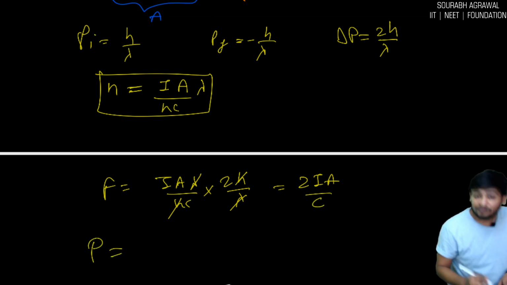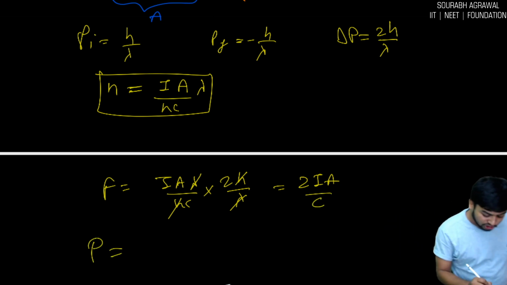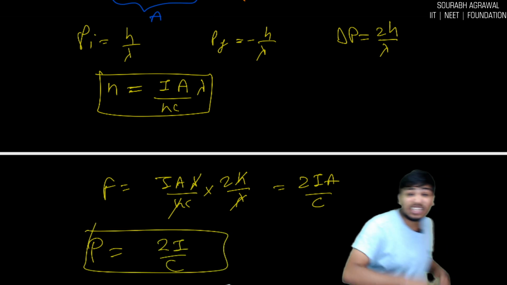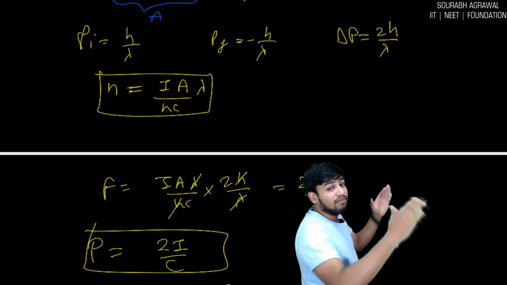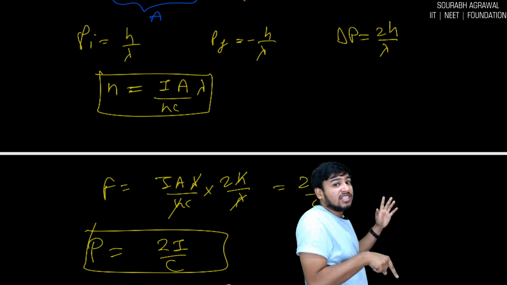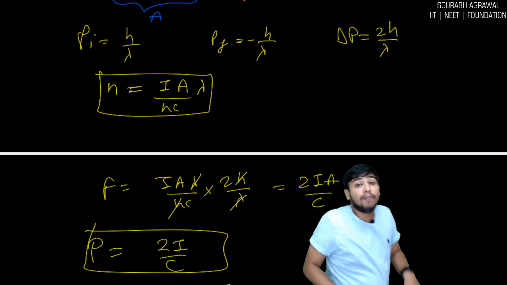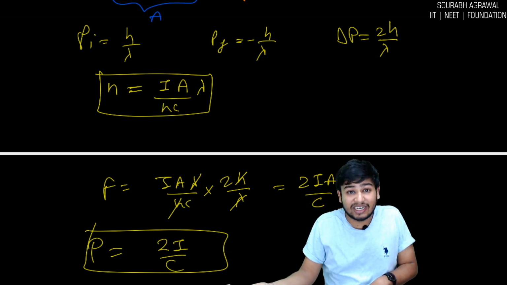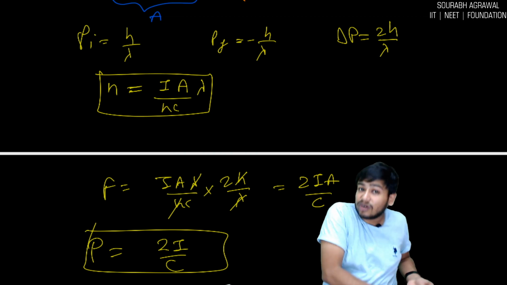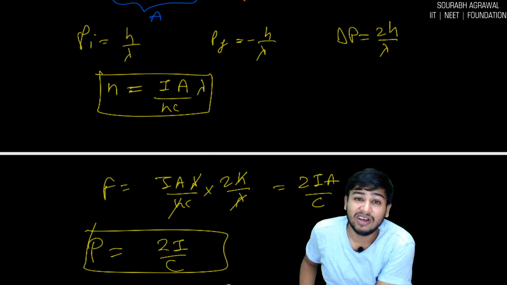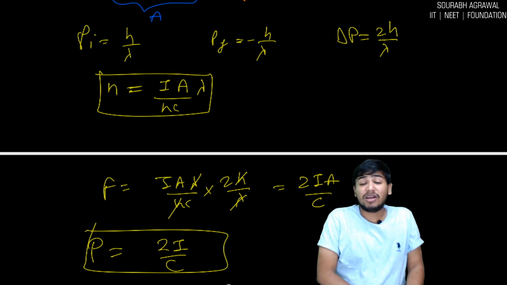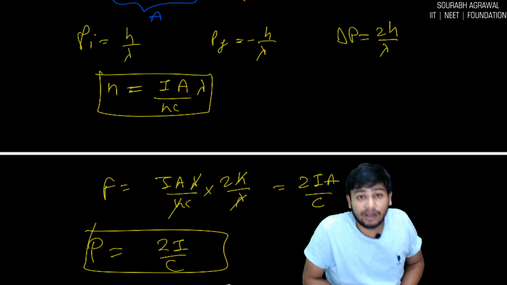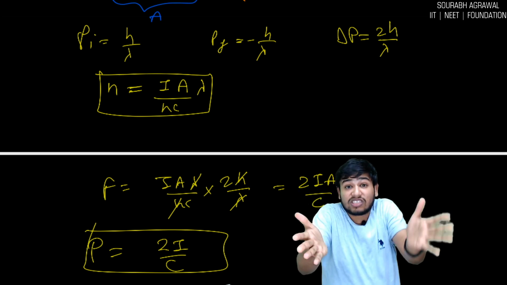We don't need force, we need pressure. So pressure will be force by area, so 2I by c. So when light is getting reflected, the radiation pressure is 2I by c. When it is getting absorbed, it is I by c. And if something is getting absorbed and something is getting reflected, you can calculate the pressure due to absorption and the pressure due to reflection. Pressure is a scalar quantity, you can directly add it. Is it clear? What is radiation pressure? Clear?